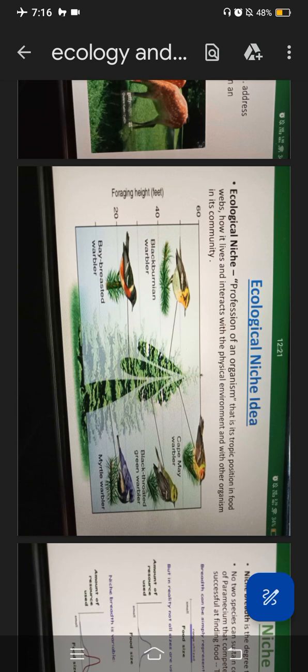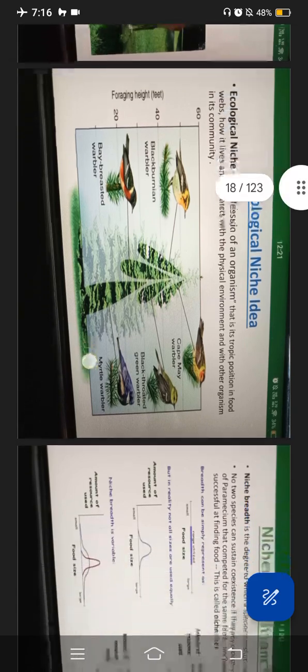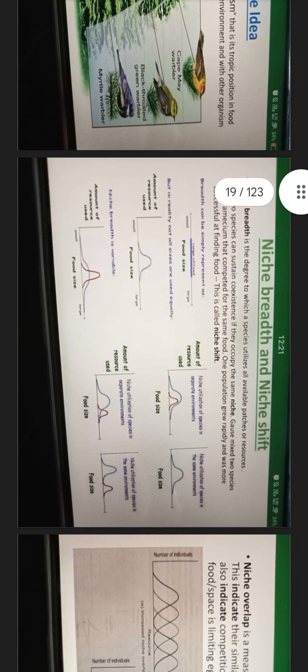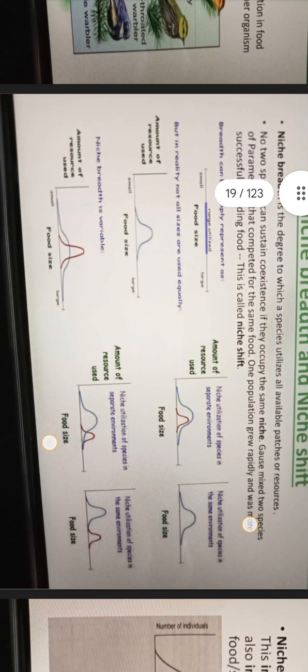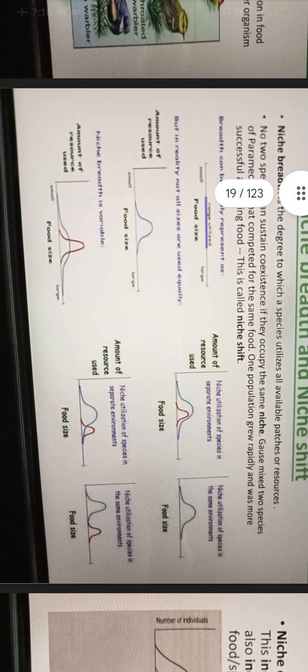So ecological niche, the profession of an organism, that is its trophic position in food webs, how it lives and interacts with the physical environment and with other organisms in its community. What is niche breadth and niche shift? Niche breadth is the degree to which a species utilizes all available patches or resources. No two species can sustain coexistence if they occupy the same niche.